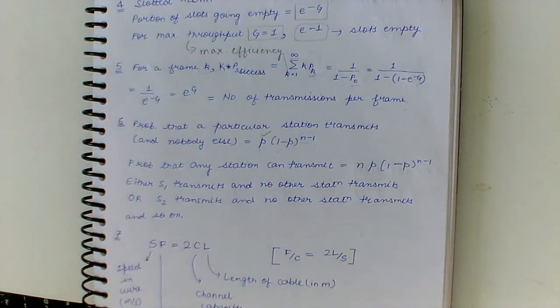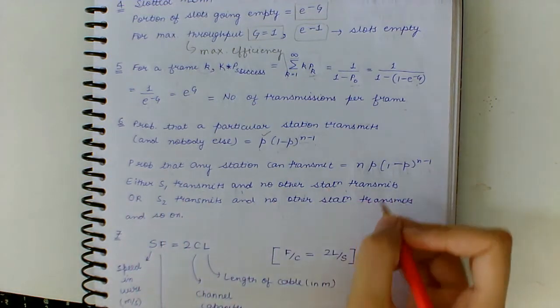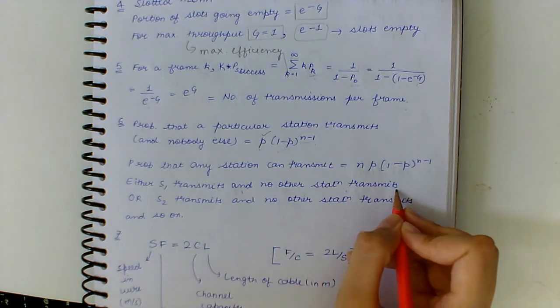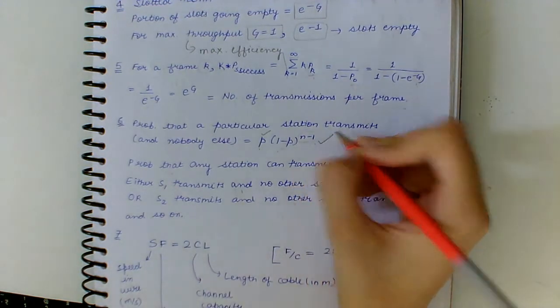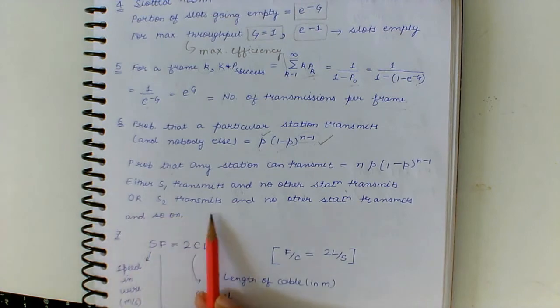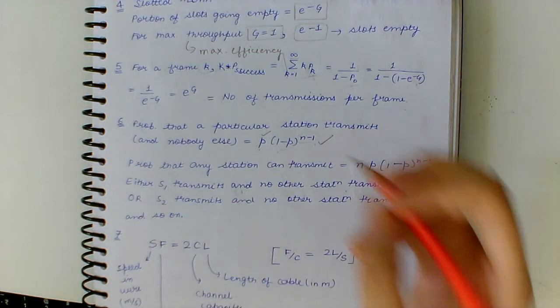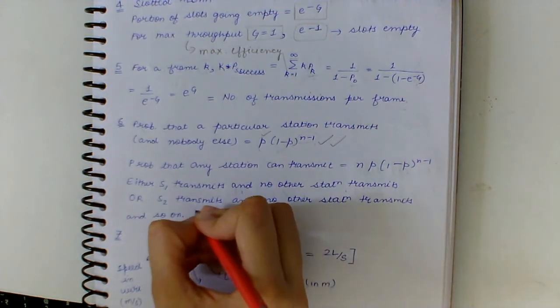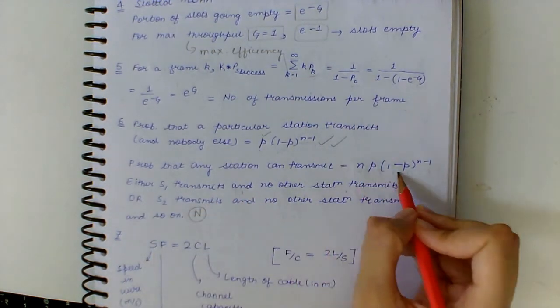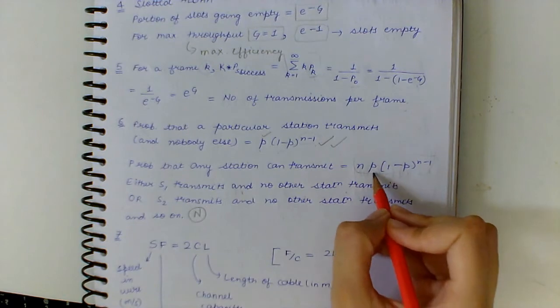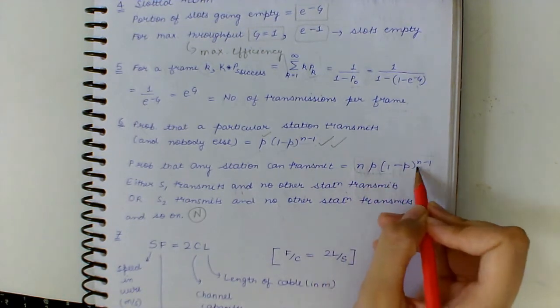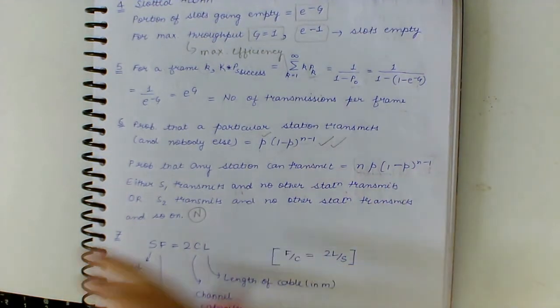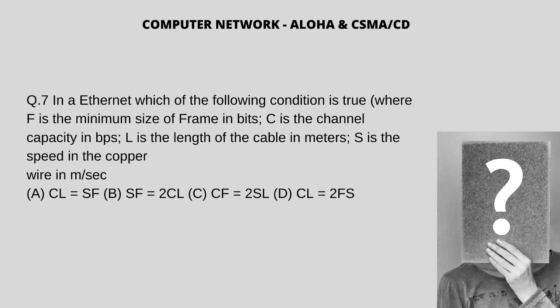This comes from the following: either S1 transmits and no other station transmits, given by this, or S2 transmits and no other station transmits, this, and similarly for S3. So if we go on and do this for n, we get n into p into 1 minus p to the power n minus 1 as our answer.